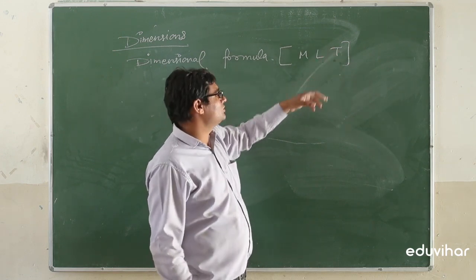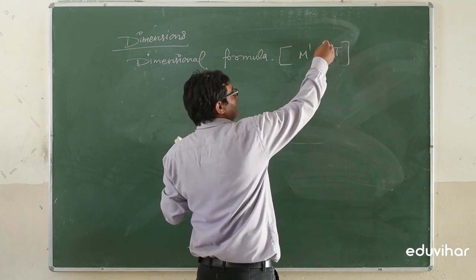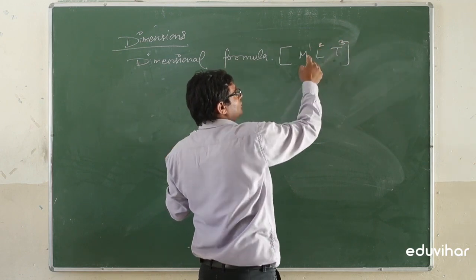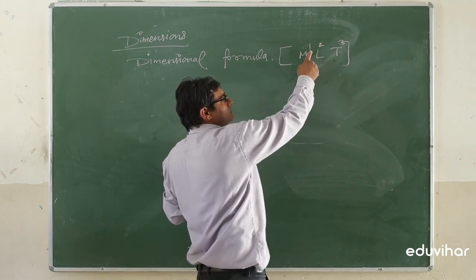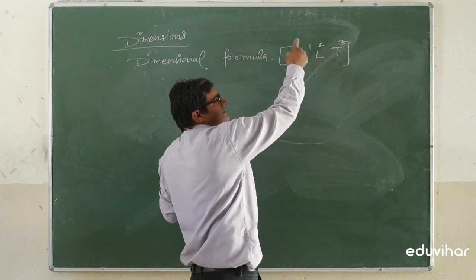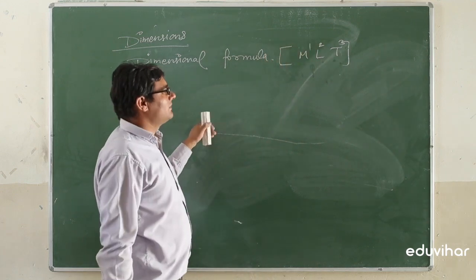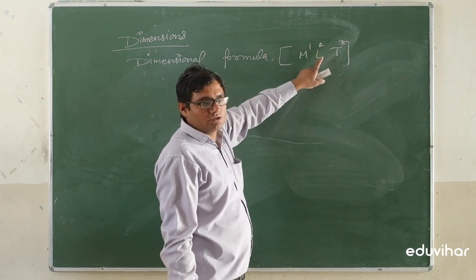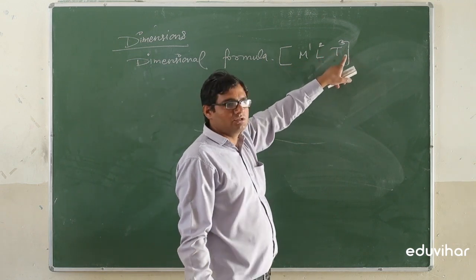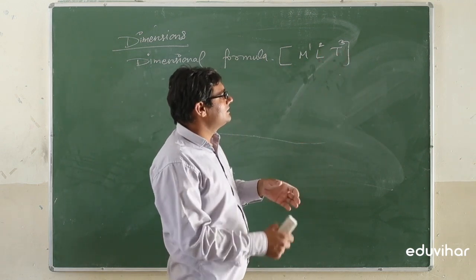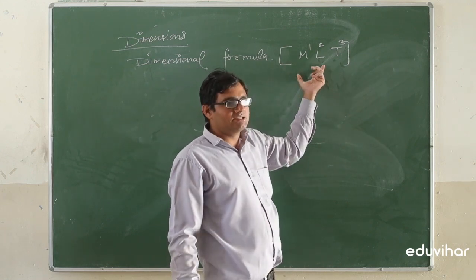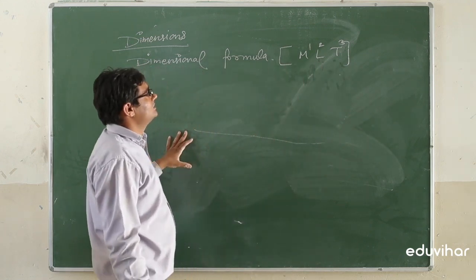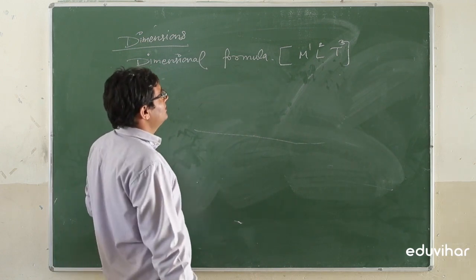These powers, suppose there is a power of 1, there is a power of 2, there is a power of 3. So mass having the power 1, so this is the dimension. These are the dimensions of mass, these are the dimensions of length, these are the dimensions of time. All these are represented in a formula that is called dimensional formula. So M1, L2, T3.